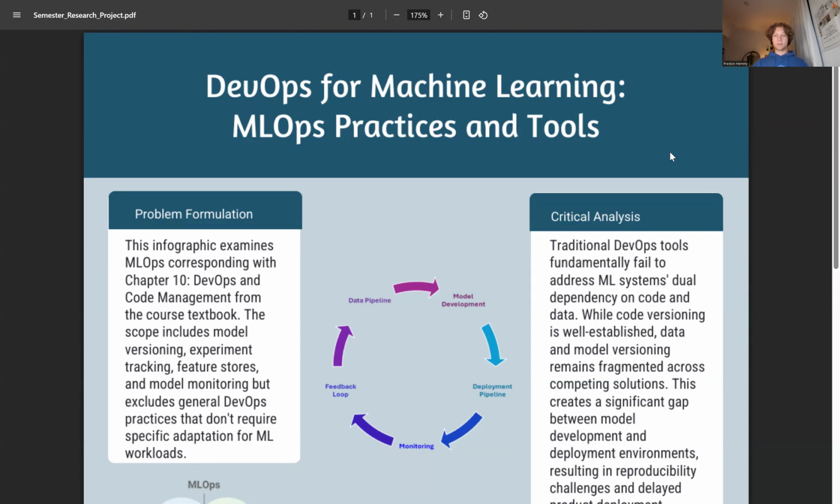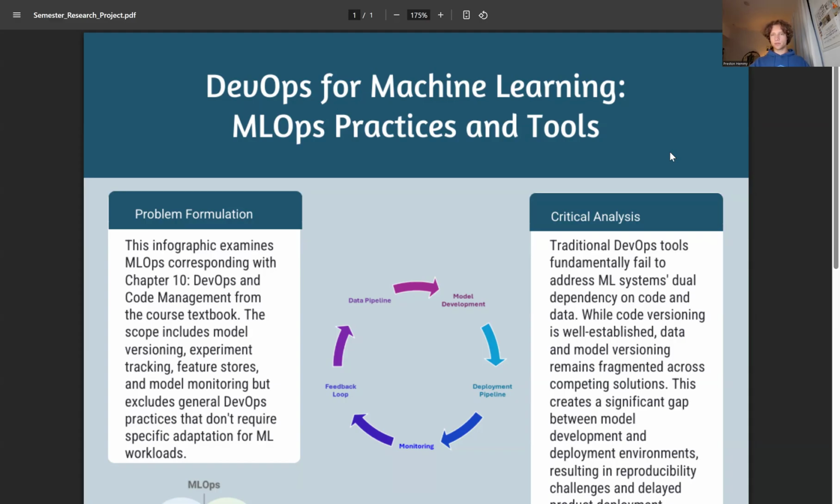So first up, for problem formulation, machine learning systems face unique operational challenges that traditional DevOps practices don't adequately address. This infographic examines MLOps, which is the adaptation of DevOps principles for ML systems, as covered in Chapter 10, DevOps and Code Management of the course textbook.